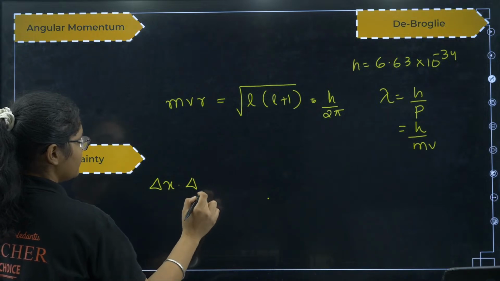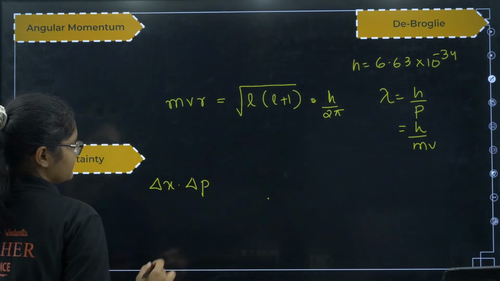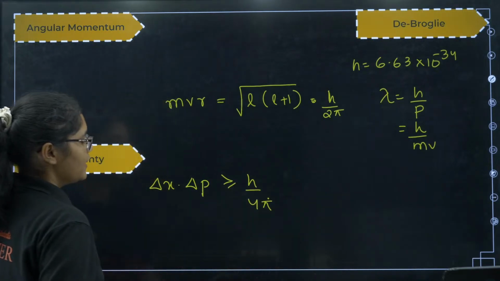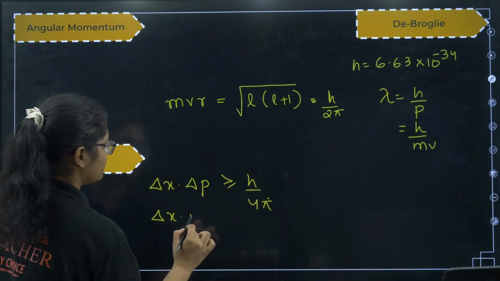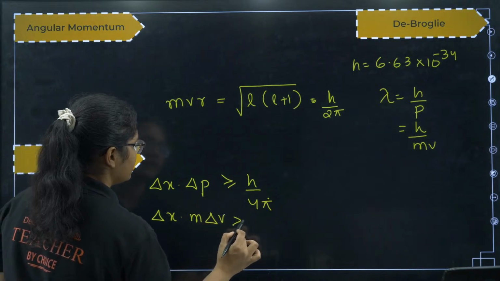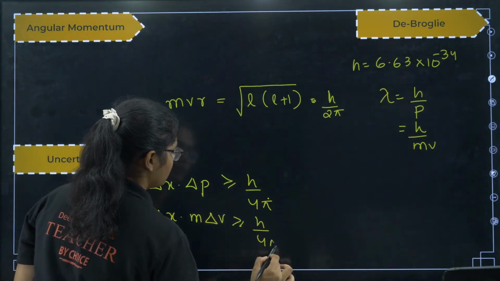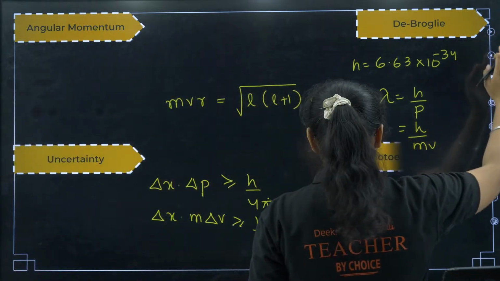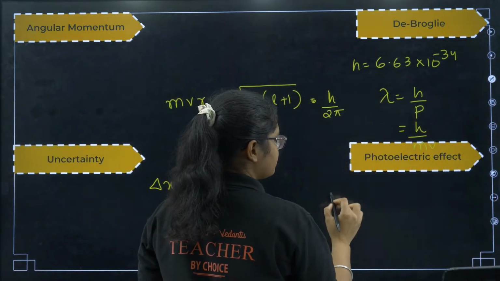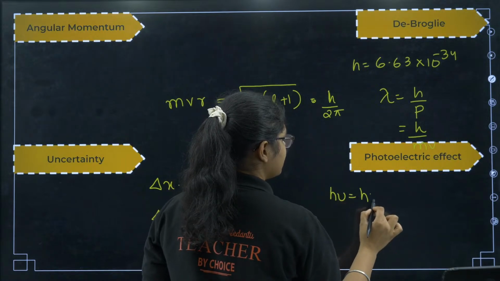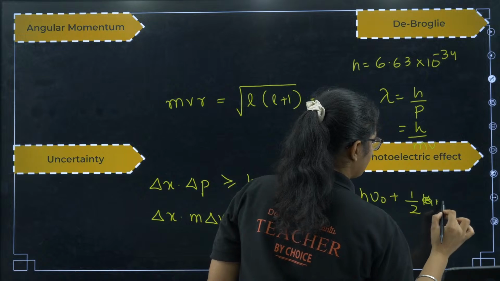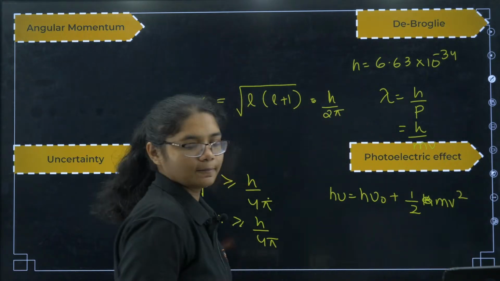Delta x into delta p is equal to h by 4 pi. Or you can write delta x into m into delta v is greater than or equal to h by 4 pi. Okay, next, photoelectric effect. What's the formula? h nu equals h nu 0 plus half m v square.